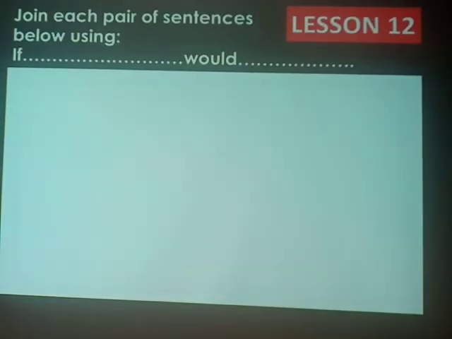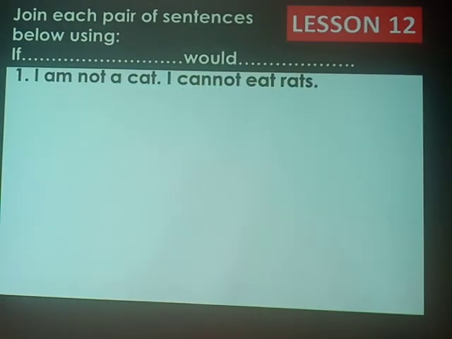Remember, when the examiner wants you to join sentences in if two, he or she can request you to begin if without telling you anything, and the sentences you have will result in if two. Another way is to give you the word if and then would. It would be wrong for you to change would to would have when you are told to use would. When you're told to use would, use it, because we know it is the one you're supposed to use.